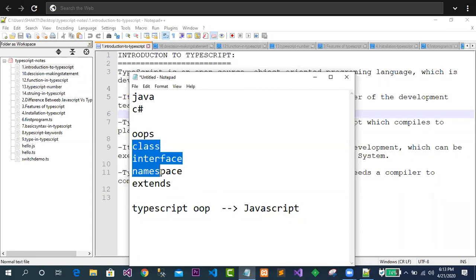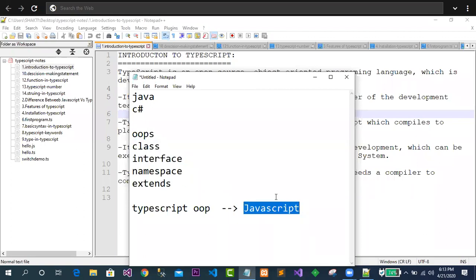But internally these keywords are going to be changed as per JavaScript-supported code. It means your TypeScript is converted to JavaScript internally. We simply say that TypeScript code, meaning TS code, is compiled to JavaScript code. Clear to this?